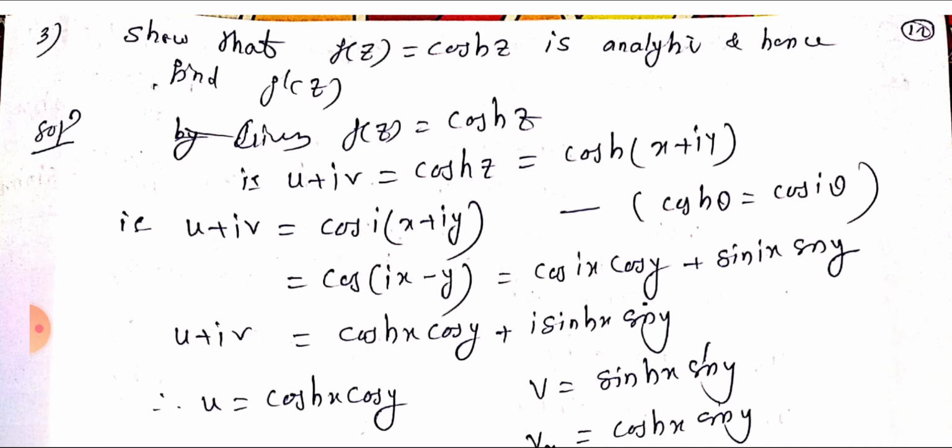So take i inside, so we get cos of ix minus y, because i square equal to minus 1. So now apply cos of a minus b formula. So we get cos ix cos y plus sin ix sin y. So now cos ix equal to cos hyperbolic x, and sin ix equal to i sin hyperbolic x. So u equal to cos hyperbolic x cos y, v equal to sin hyperbolic x sin y.